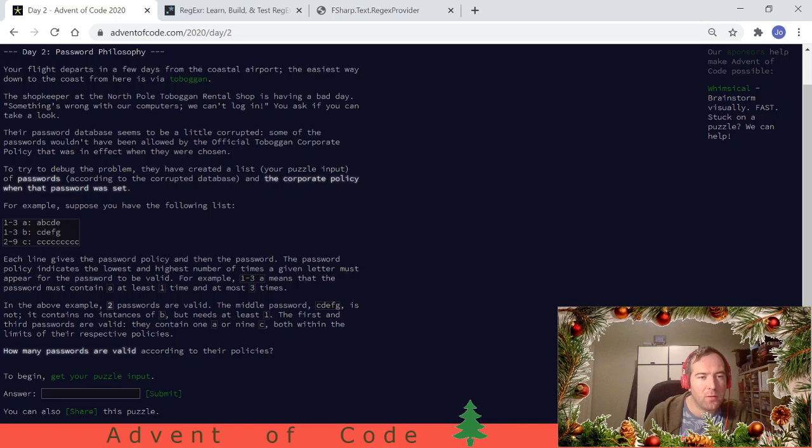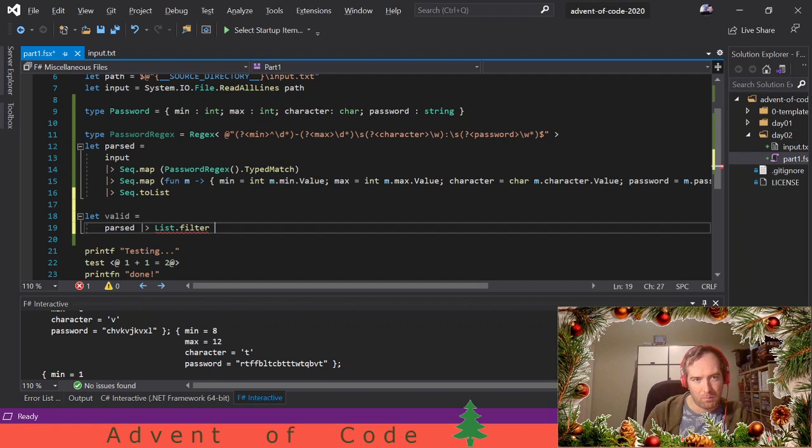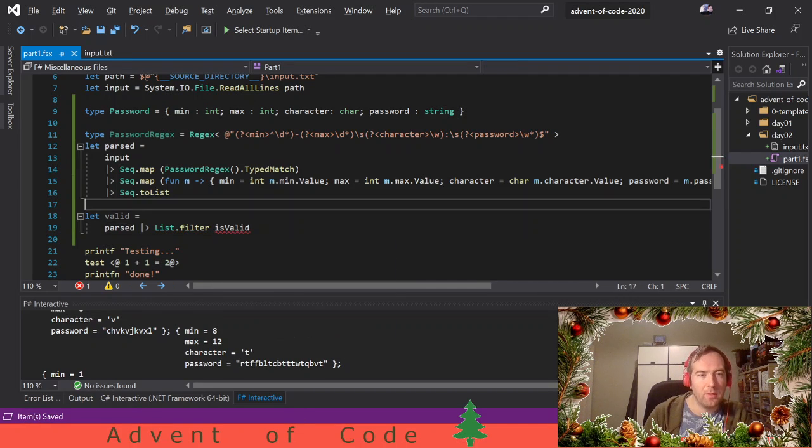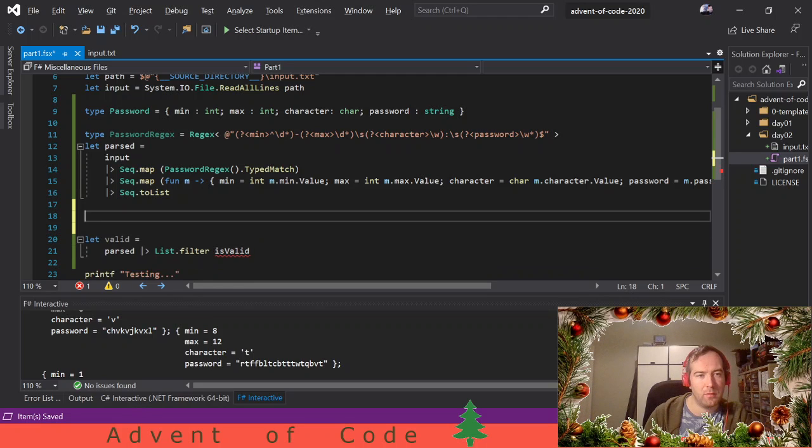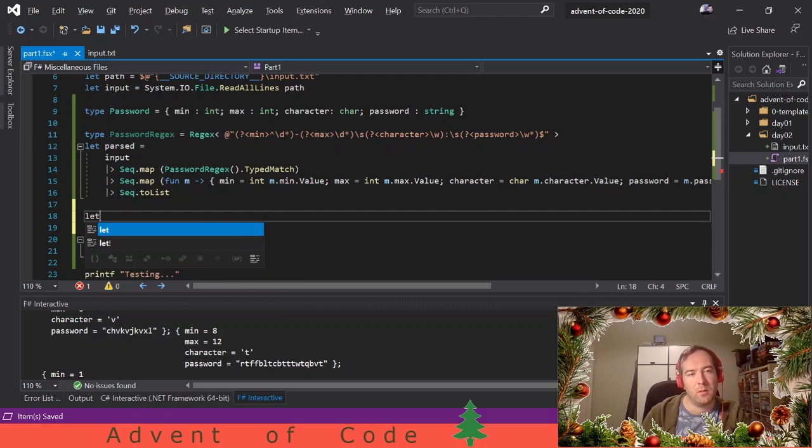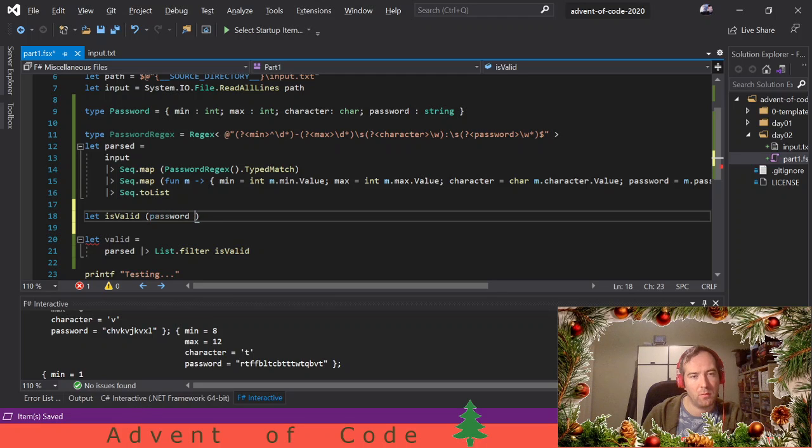How many passwords are valid according to their policies? Let's call it is valid. Let's write a function isValid that takes a password of type Password, and that should return a bool.